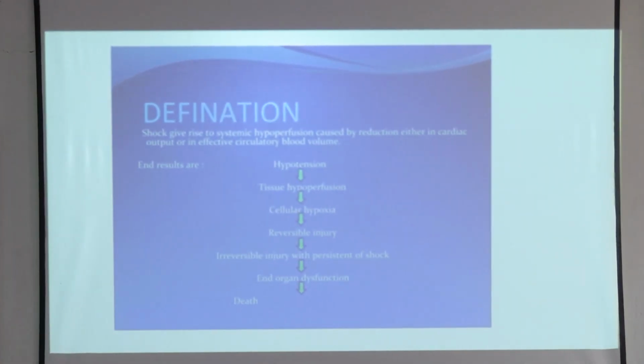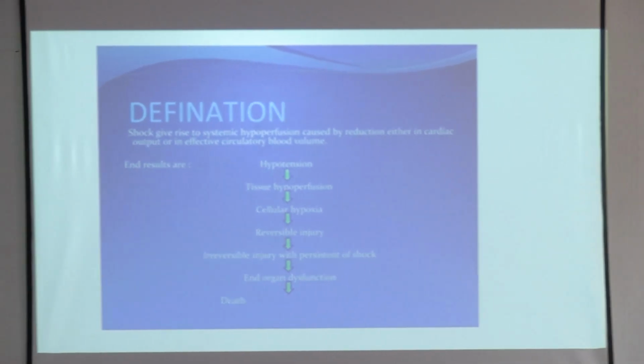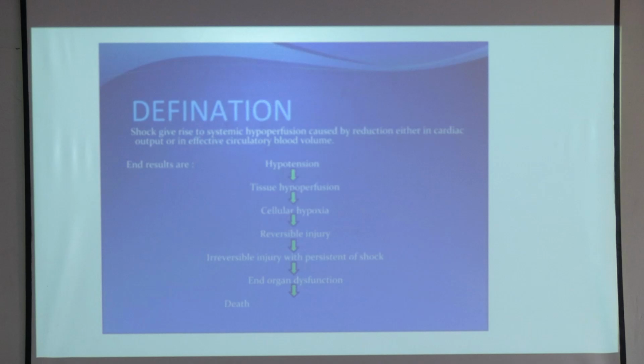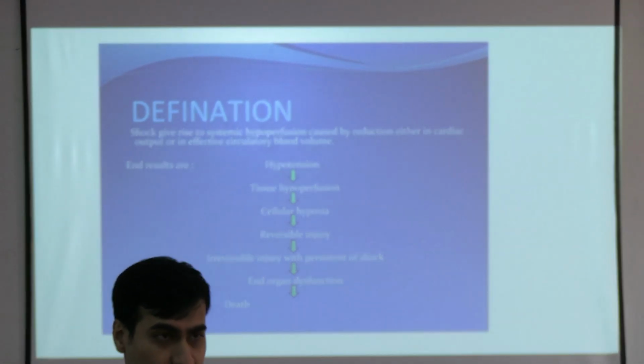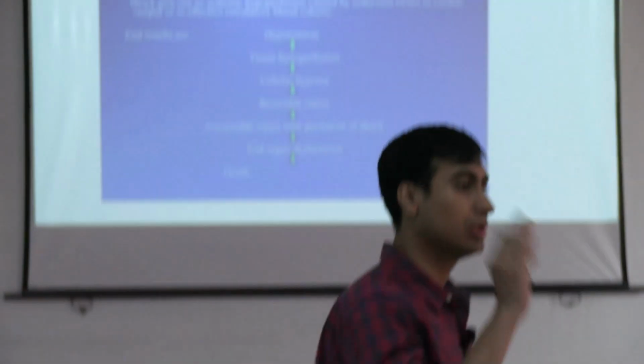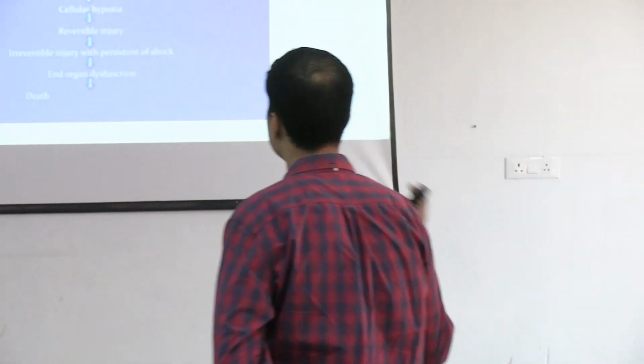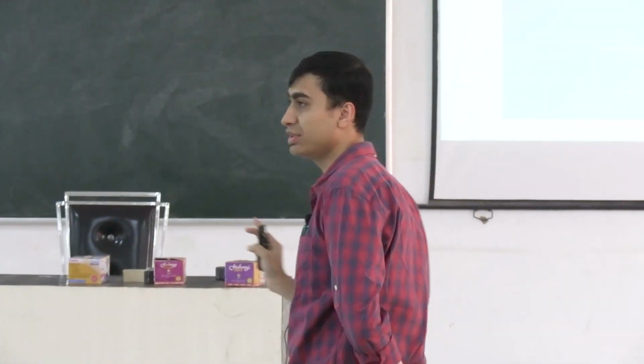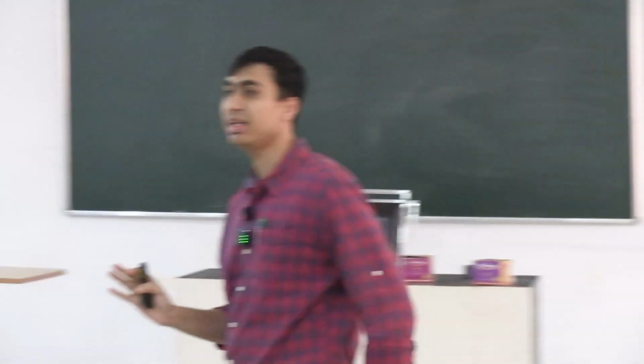So what is shock? Shock is a condition or a physical stress that arises because of a hypoperfusion to the important tissues. So what do you mean by hypoperfusion? Hypoperfusion means it can be either because of reduced oxygen supply, it can be either because of a reduced blood supply, and what it results is that there is either a reduction in the cardiac output or effective circulatory blood volume. So the main thing of a shock is a state of a physical emergency.